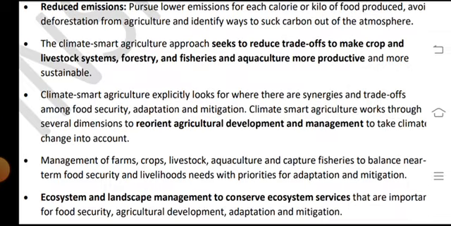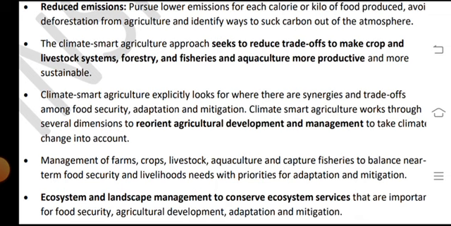The climate smart agriculture approach seeks to reduce trade-offs to make crops, livestock systems, forestry and fisheries, and agriculture more productive and more sustainable. Climate smart agriculture actively looks for where there are synergies and trade-offs among food security, adaptation and mitigation, and climate smart agriculture works through several